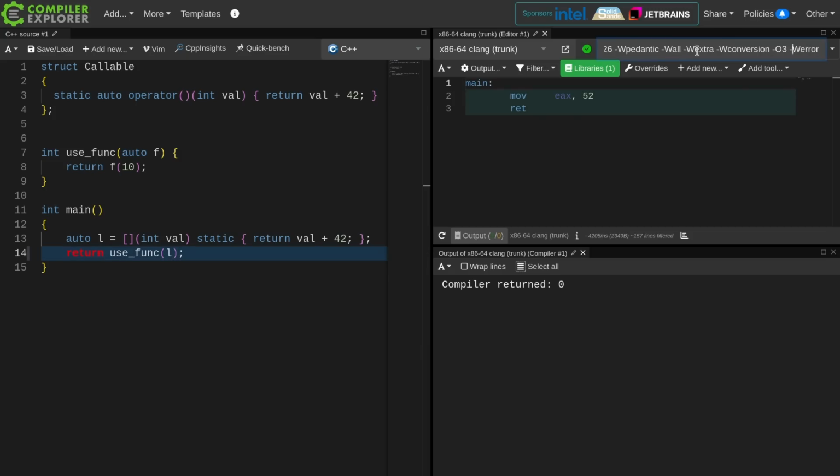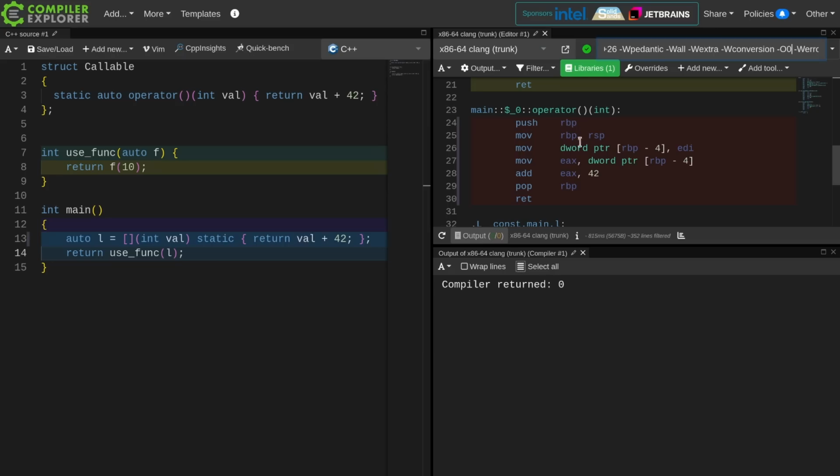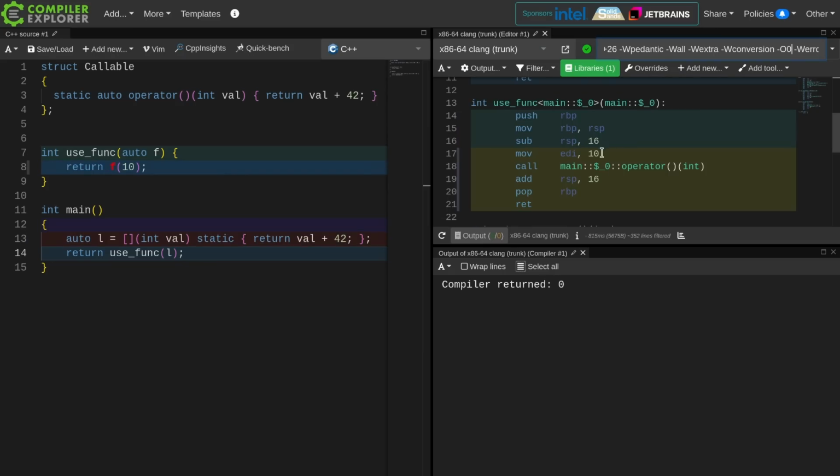Let's see if we can turn off optimizations and observe a difference in any way. This is the lambda function here. This is the useFunc, and we see that it is setting up EDI. That is the first integral parameter to that function, which is correct. That is the value 10. Let's remove static from here, and we can see that it now sets up the DI register to be a pointer to the value that was passed into the function, and the SI register is now the value 10. So with this debug build version, we can see that it is in fact actually saving a register.